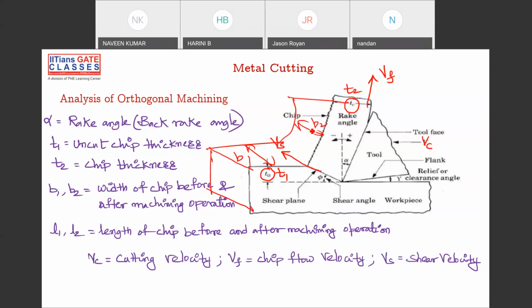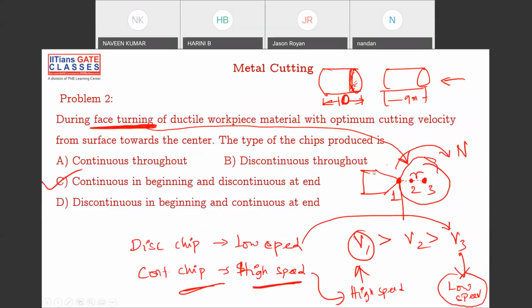Okay, sir, in the previous question they said optimum cutting speed. What does it mean? Optimum means for some machining you fix the rotation RPM. That is what is optimum. So don't worry about this optimum. I think they are over defining the problem, but optimum cutting velocity in the sense that the spindle speed is some RPM that is fixed.